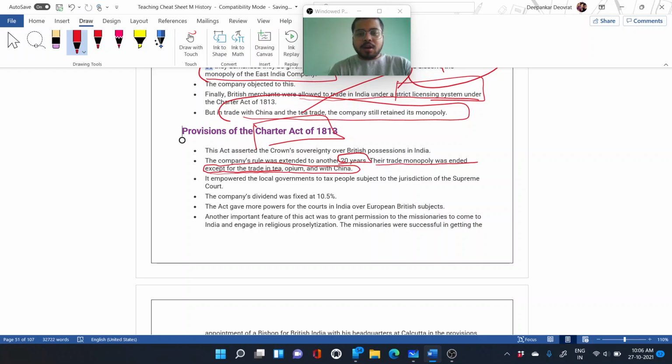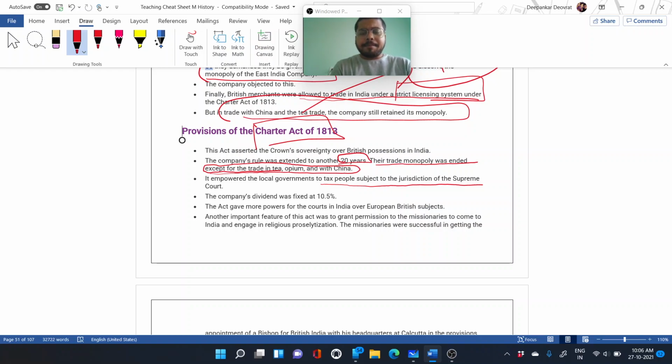It empowered the local government to tax people subject to the jurisdiction of the Supreme Court. As we have seen, the Supreme Court was one of the drawbacks in the Pitt's India Act. So now the local government will have the power to tax the people, and the jurisdiction of the Supreme Court, whether it is allowed or not.